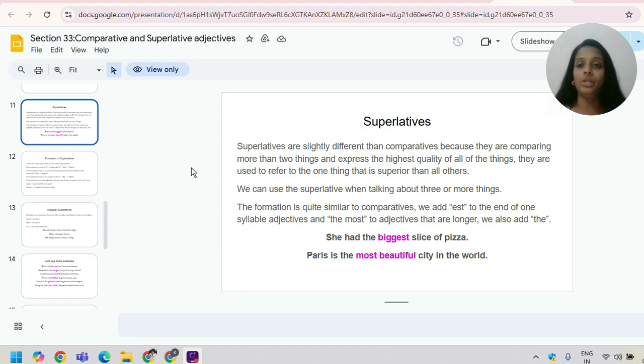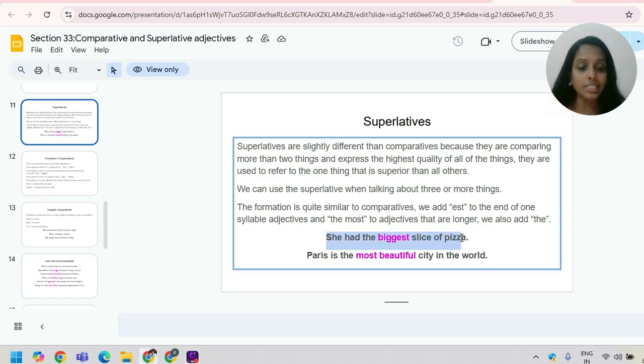So in comparative, we usually compare two things. When we are comparing more than two things, then we use superlative adjectives. So we can use superlative when we are talking about three or more things. The formation is quite similar to comparatives. We add est to the end of short adjectives and the most to adjectives that are longer, and we also add the. You remember in comparative we use more for the longer adjectives, but here we are using most. Okay, so let's see some examples.